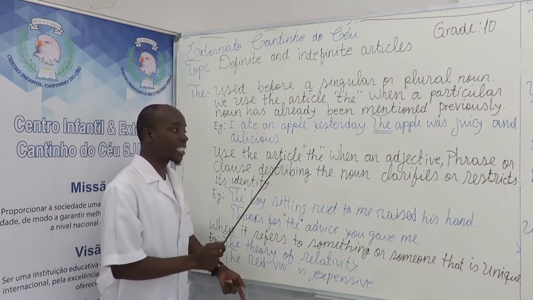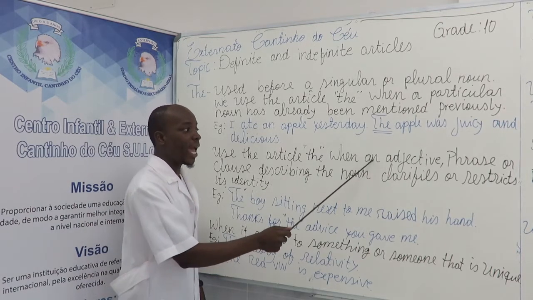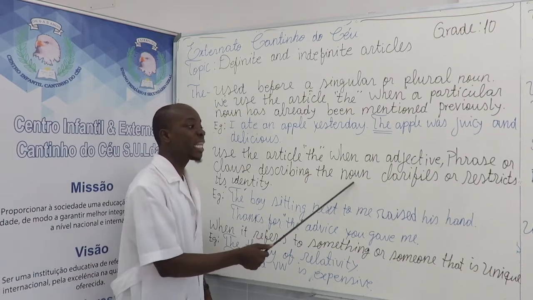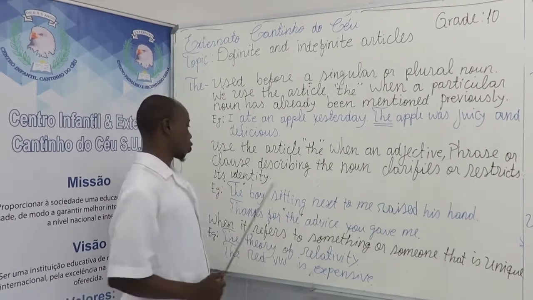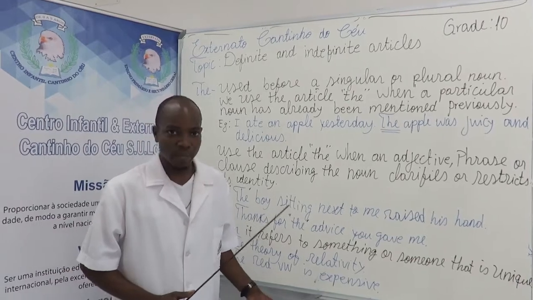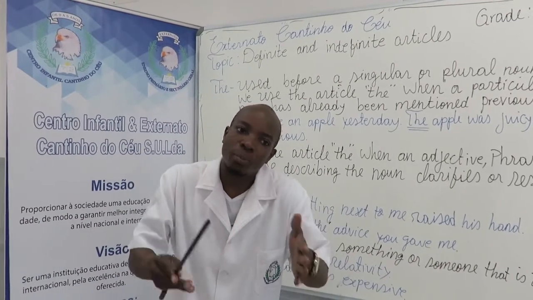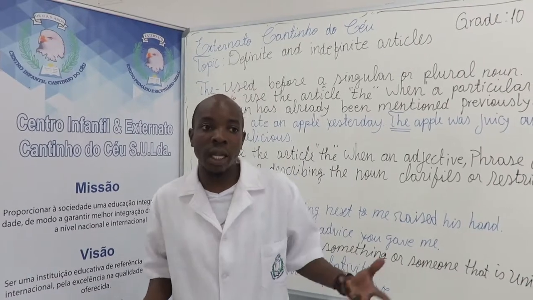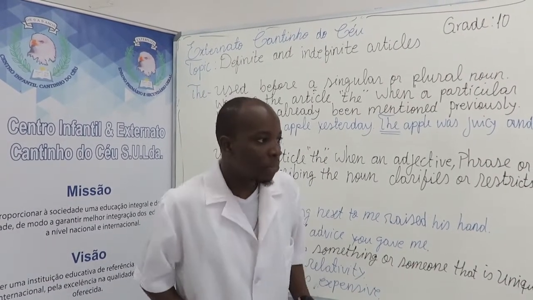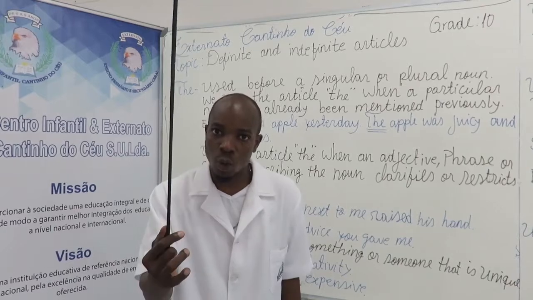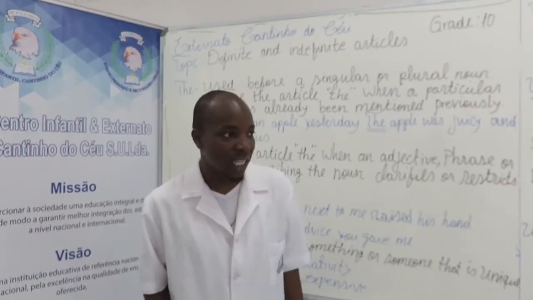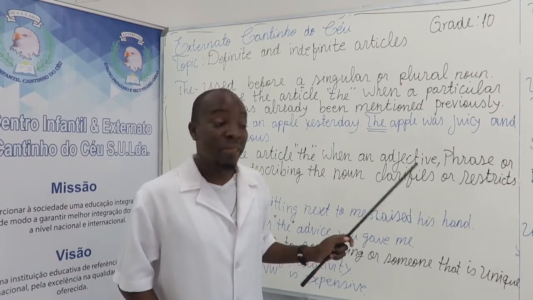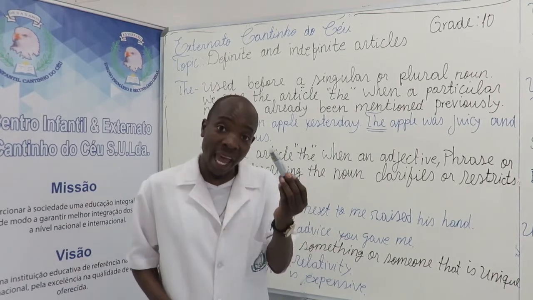Now, use the article "the" when an adjective, phrase, or clause describing the noun clarifies or restricts its identity. What is that? Whenever we're talking about very specific things, or things we already know we're talking about, we are likely to say "this," for example, because it's this one I have in my hand. For example, the board, because I'm talking about this particular whiteboard. The marker, I'm talking about the one I have here.